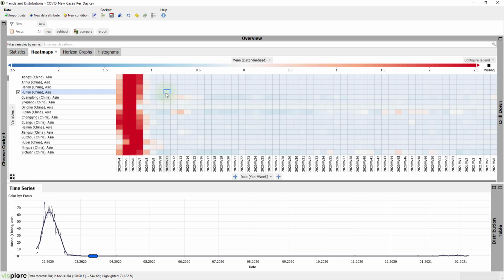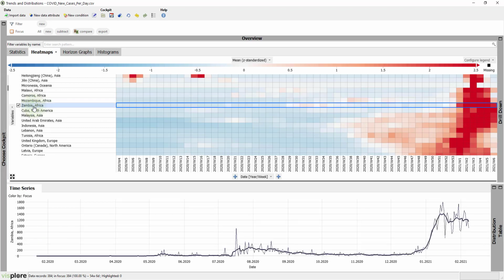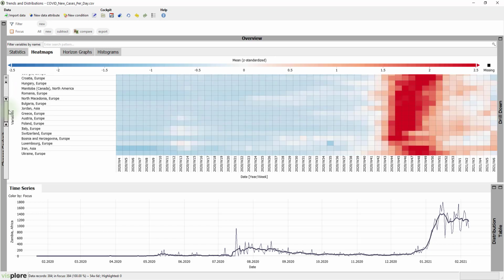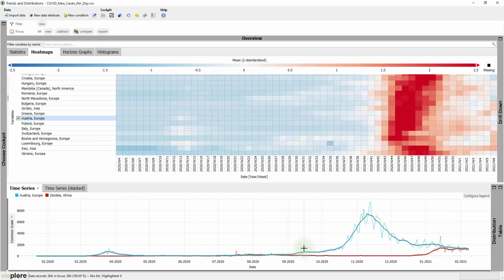Countries with similar trends are ordered next to each other. For example, the Chinese provinces are similar, and all had their peaks very early. But when we scroll down, we spot other countries, where case numbers peaked only quite recently. For example, Zambia. Then we have countries with pronounced waves, such as Austria. The difference in absolute numbers makes it hard here to compare the time series, so we better switch to a normalized view.